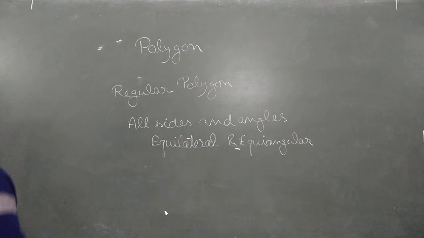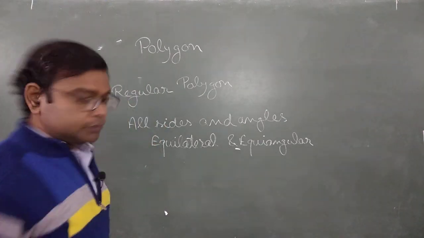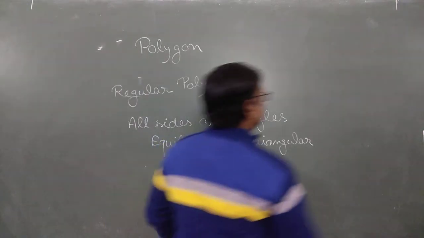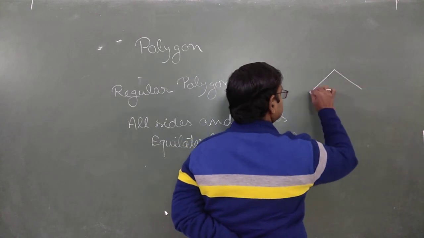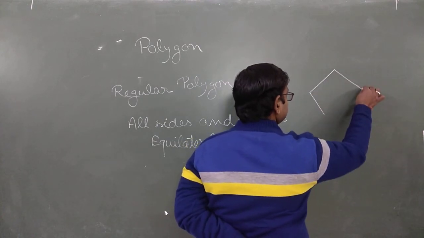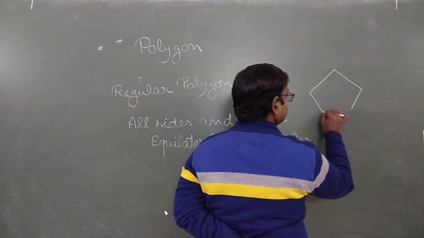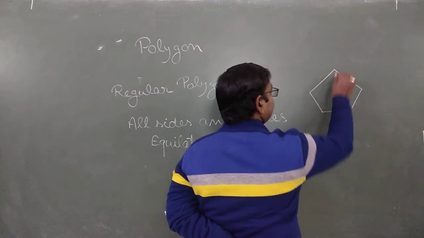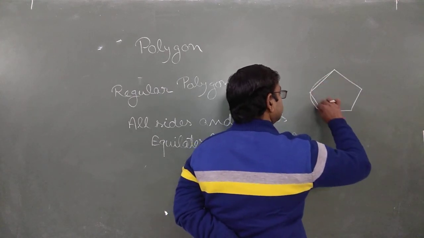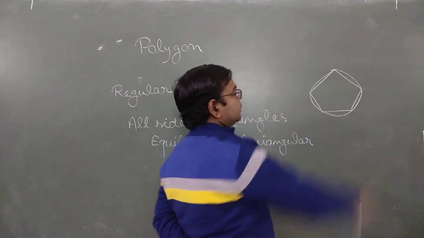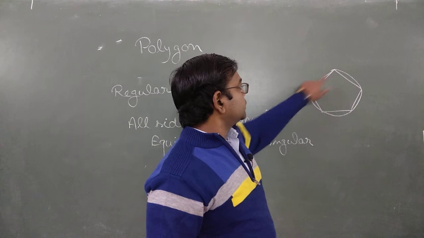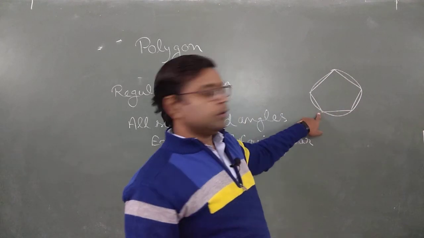Suppose we have a regular pentagon, looking like this one. And if we draw a circle, then this circle must contain all the vertices of the polygon.